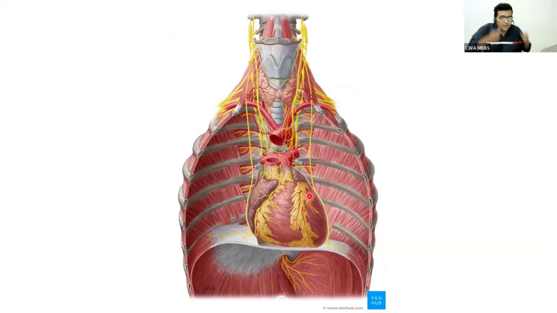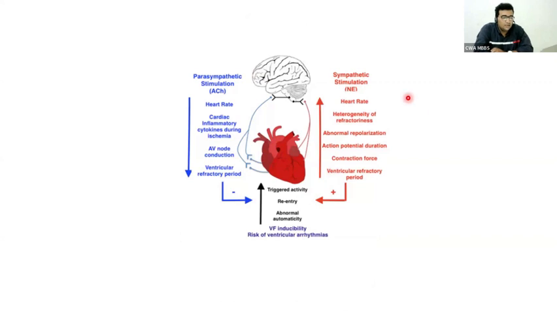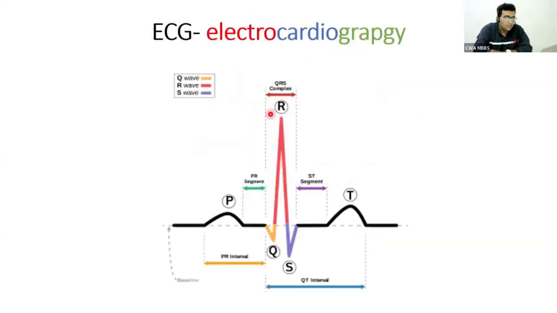Whereas with sympathetic, when we are alert, our heart rate will increase. That is due to the sympathetic system. What I mean is that the sympathetic and parasympathetic systems work in opposite manners, so that in the sympathetic system, due to adrenaline and noradrenaline, the heart rate will increase. Whereas in the parasympathetic system, due to acetylcholine, the heart rate will decrease. Okay. Now, that's all about the basic anatomy and physiology of the heart.